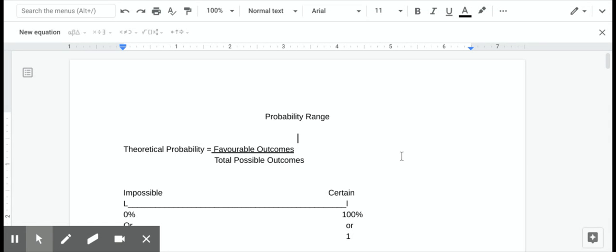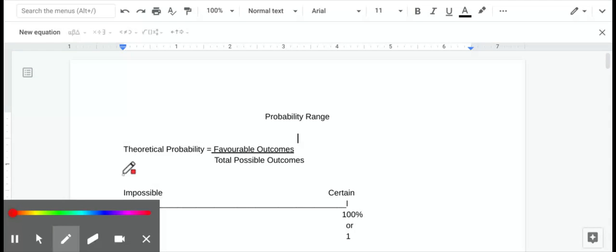Hi, everybody. Today we are looking at probability range, and on Wednesday we're going to look at tree diagrams and outcomes, and that will pretty much wrap up our math unit for this year. So, for today, we're going to look at what's called theoretical probability.